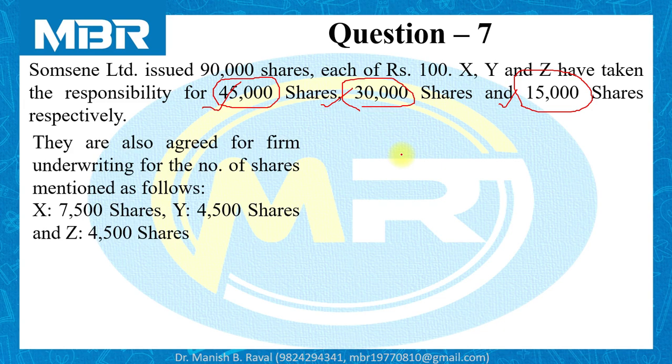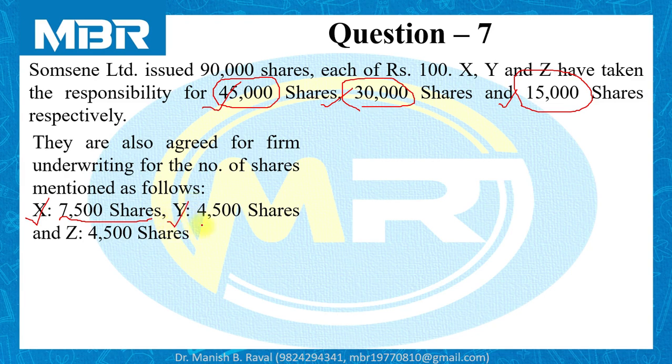They have also agreed to firm underwriting for the number of shares mentioned as follows. Underwriter X has given firm underwriting for 7,500 shares.